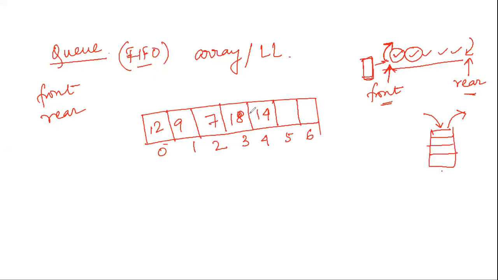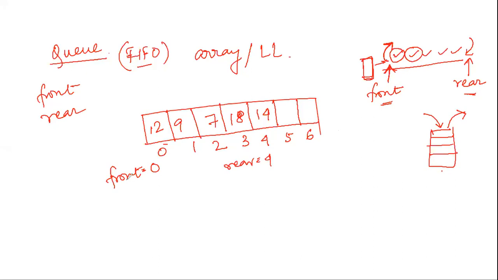Now you tell me, where is the front? 12, ma'am. 12. So what will be the value of front? Is the value of front 12, or what is it? The element is 12, the value is zero. Right. Zero we call the index, we refer to it as the index. And where is the rear? What is the value of this rear? 4, ma'am. 4. Rear will point to 4. Right. 6 is the value of max, the maximum elements this array can hold. So 4 is the value of the rear.